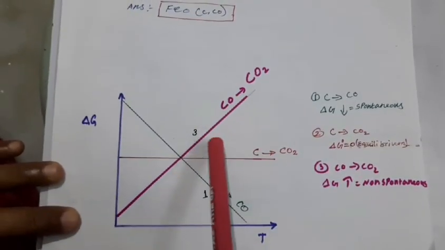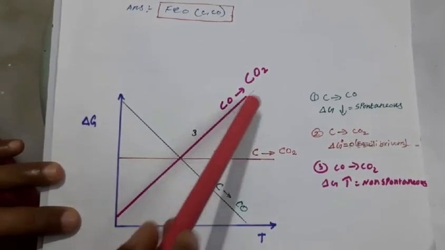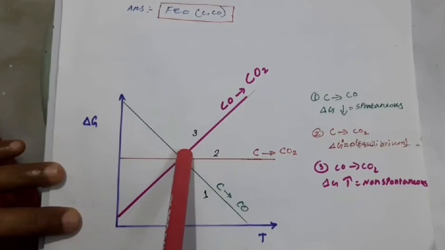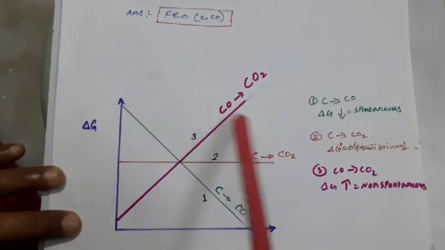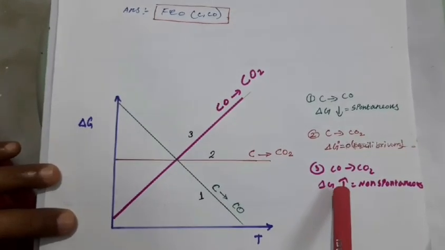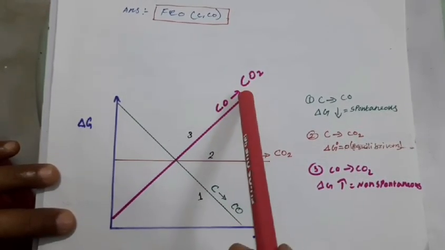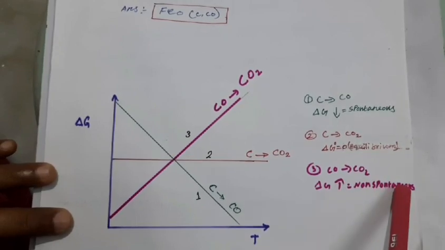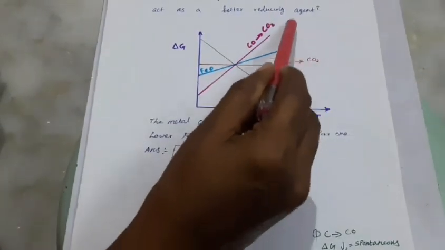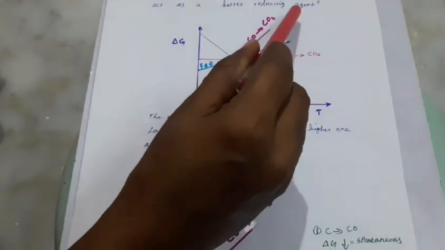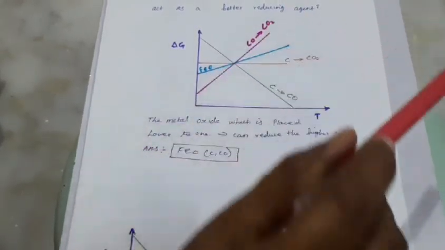Suppose we select the upward curved line, that is case 3: delta G is more positive, so it is non-spontaneous. So this reducing agent is also not possible, it is not a better reducing agent.